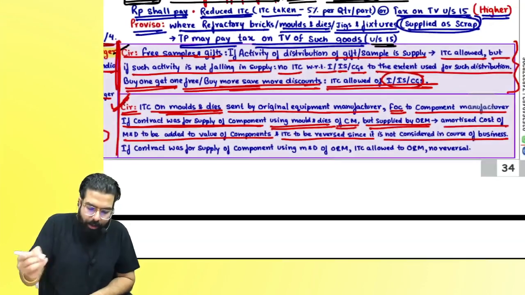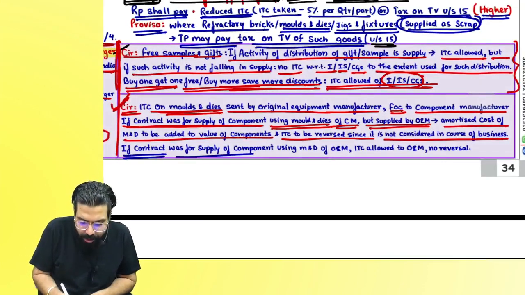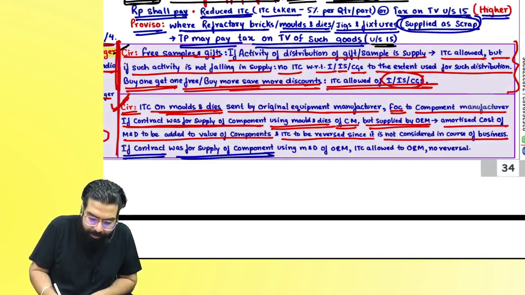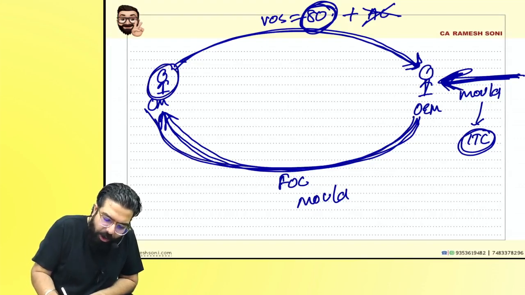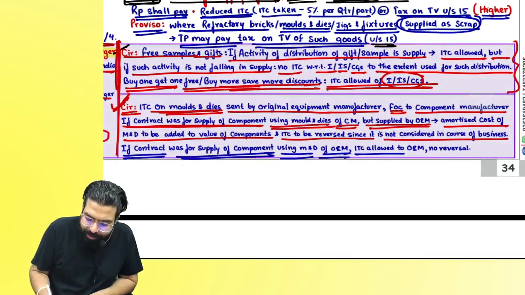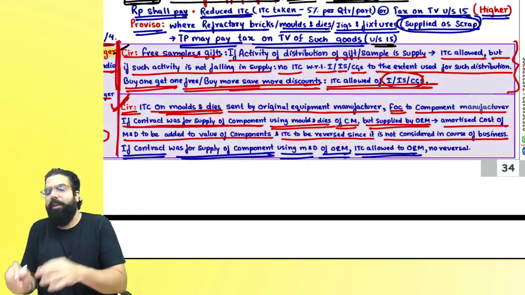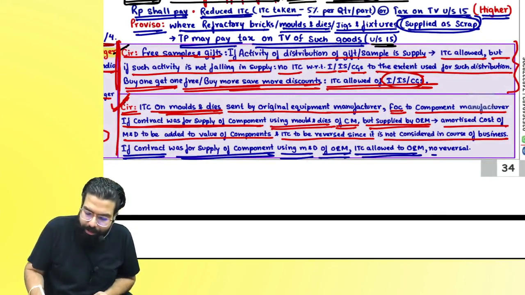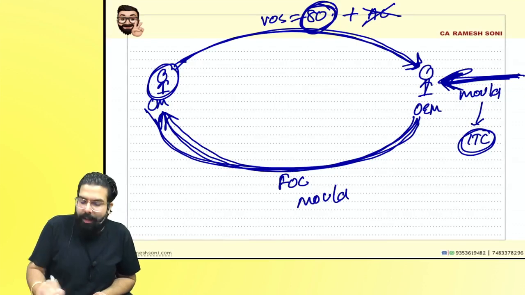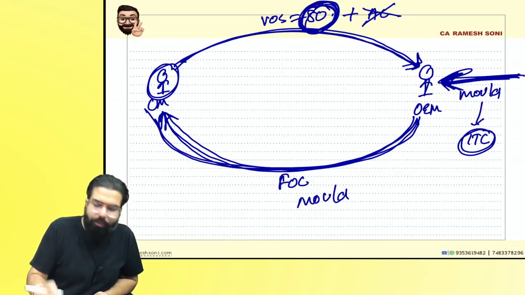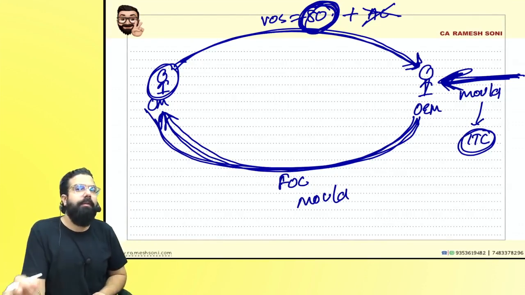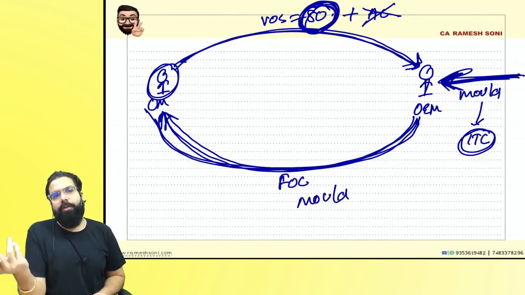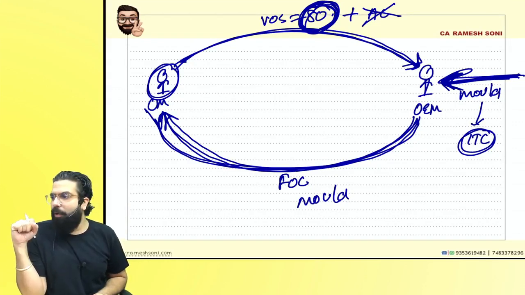So here, the government told if the contract was for supply of component using the mold and die of the original equipment manufacturer, you will buy the mold, give it to him, and he'll just make the component and give it to you. In that scenario, ITC is allowed to the original equipment manufacturer. There will be no reversal, and there will be no value addition in the value of supply, because the value was agreed at 80 rupees only. I hope everyone is clear with this.